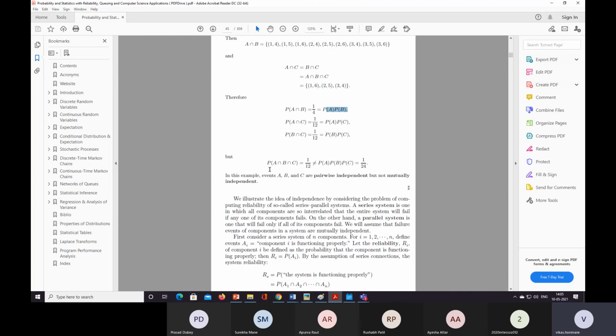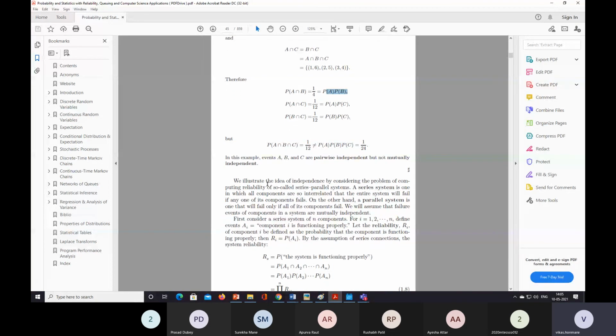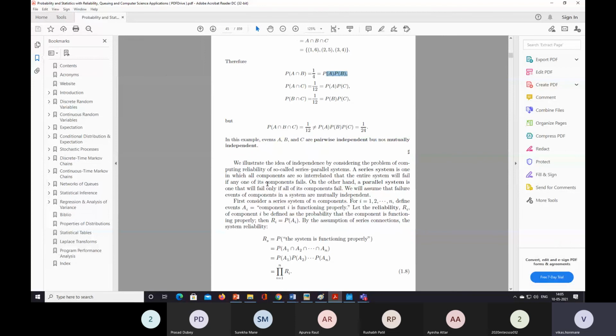The multiplication of the three is equal, but in this case these are called pairwise independent but not mutually independent. Previously the events were mutually independent but not pairwise independent. So this is the second example. First consider a series string.